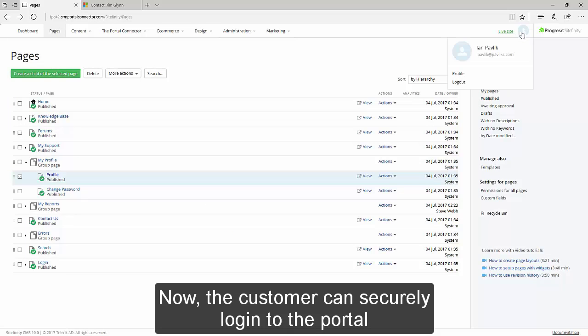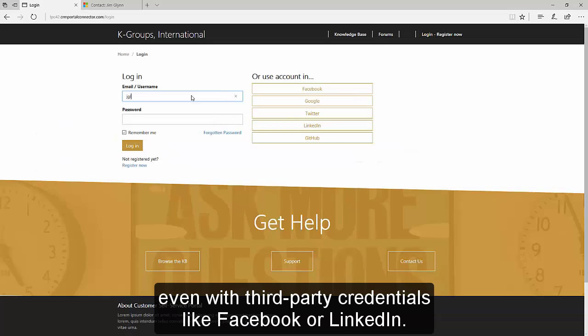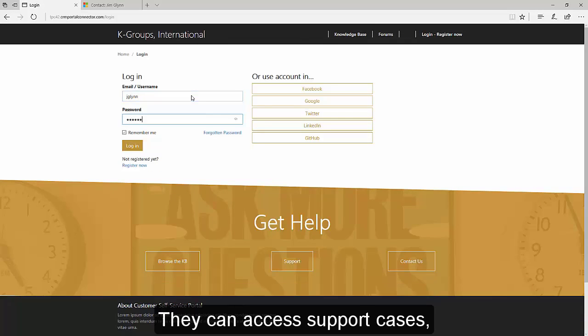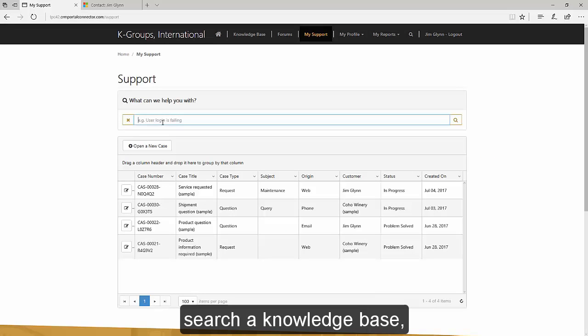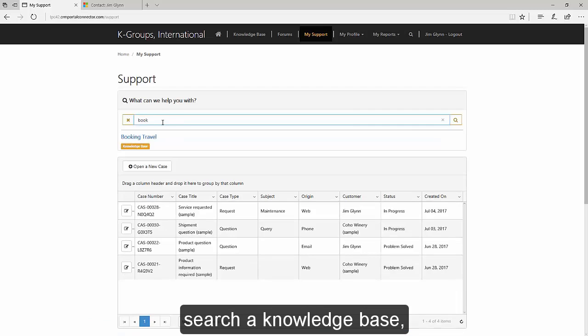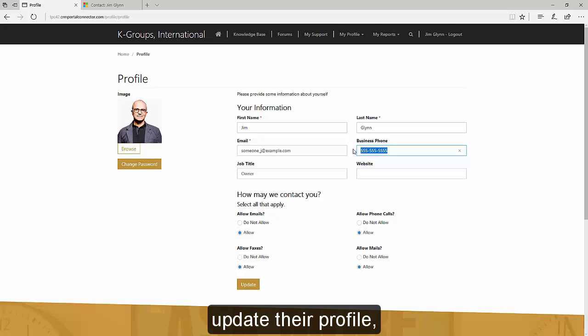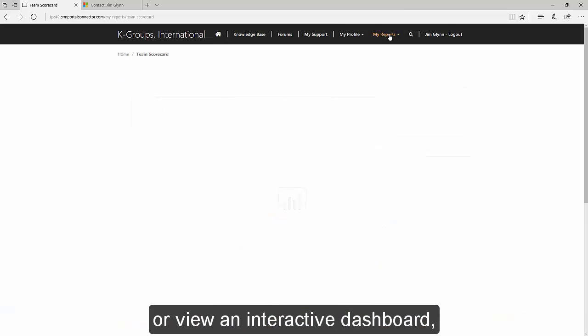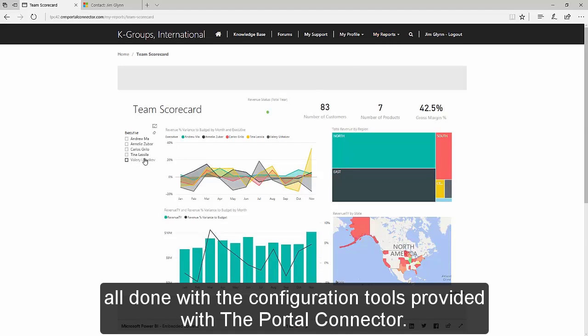Now, your customer can securely log into your portal, even with third-party credentials like Facebook or LinkedIn, and access support cases, search a knowledge base, create a new case, update their profile, or view an interactive dashboard. All done through the configuration tools provided with the Portal Connector.